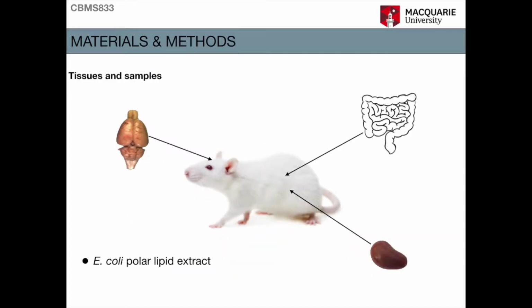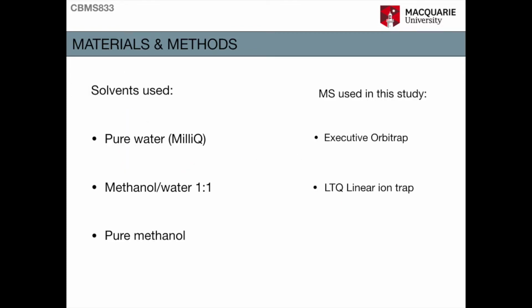For the experimental section, different tissues and samples were used, including rat brain, intestines, and kidney, and E. coli polar lipid extract. The solvents used in the experiments include pure water, methanol-water in a 1:1 concentration, and pure methanol. For mass analysis, Exactive Orbitrap and LTQ linear ion trap mass spectrometers were used.